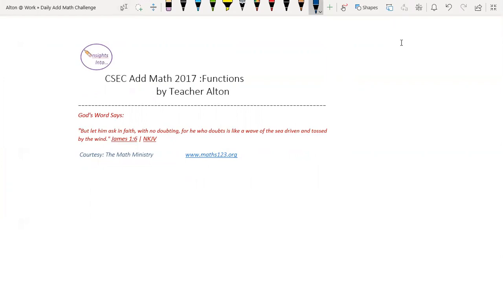So this question gives us functions f and g.